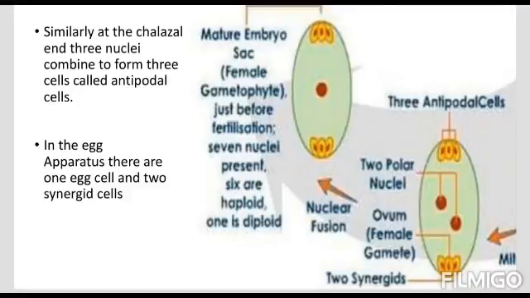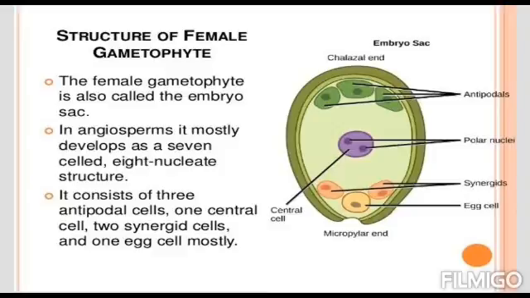So in the egg apparatus, at the downward, at the micropylar end, there are again 3 nuclei. They also are surrounded by cell wall. The middle one is called the egg cell, and the egg cell is further surrounded by two cells. We call these cells synergid cells. The upper three are called antipodal cells. And here the embryo sac formation is completed.